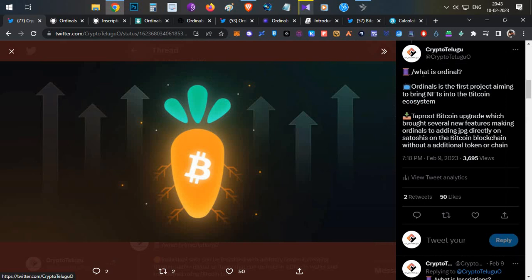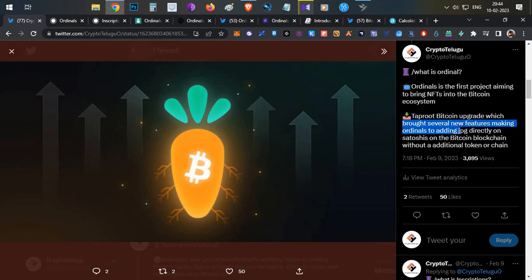So let's begin. First thing, what is Ordinal? Ordinal is the first project in the Bitcoin space which is aiming to bring NFTs into the Bitcoin ecosystem. So far Bitcoin was only used for normal transactions, but it doesn't have many use cases. But after Ordinals, there are multiple use cases, like NFTs have entered the Bitcoin ecosystem. But how is that possible? Bitcoin doesn't have any contracts or anything like that, but a couple of months back, there was an update called the Taproot update on Bitcoin, which brought several features.